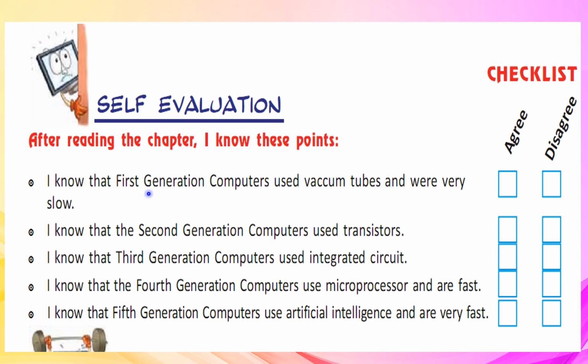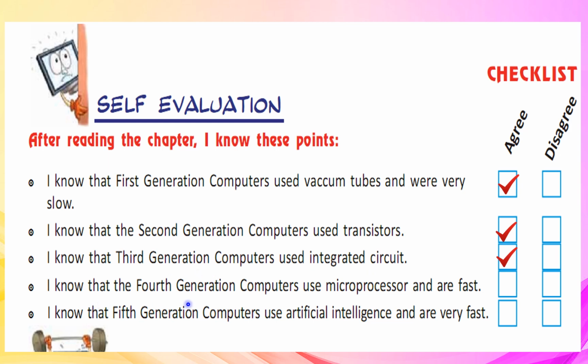I know that first generation computers used vacuum tubes and were very slow. I know that the second generation computers used transistors. I know that the third generation computers used integrated circuits.